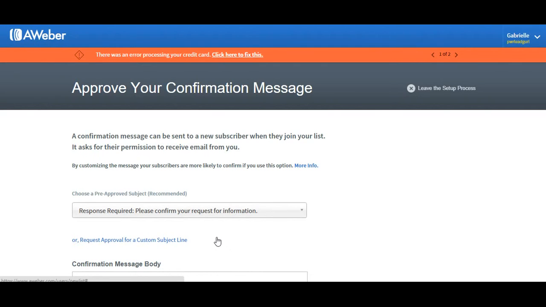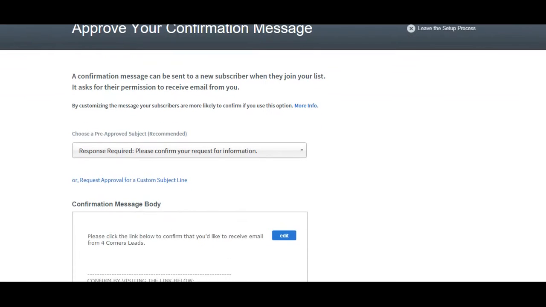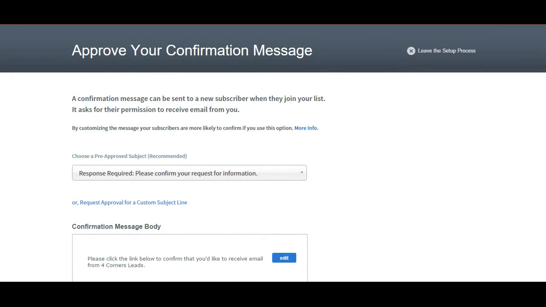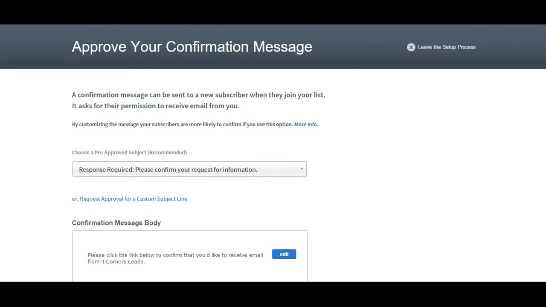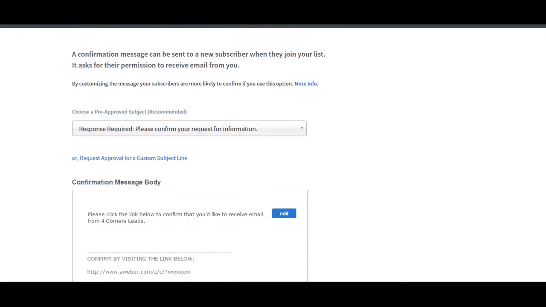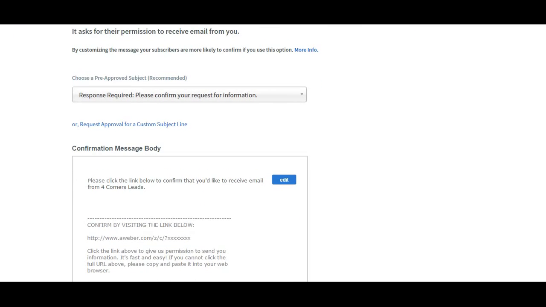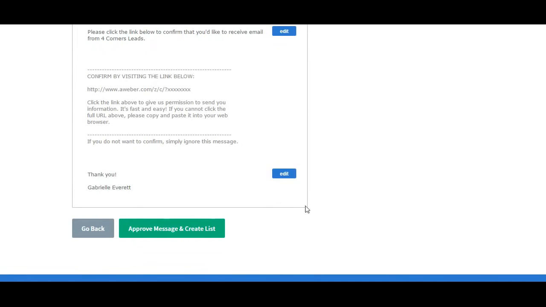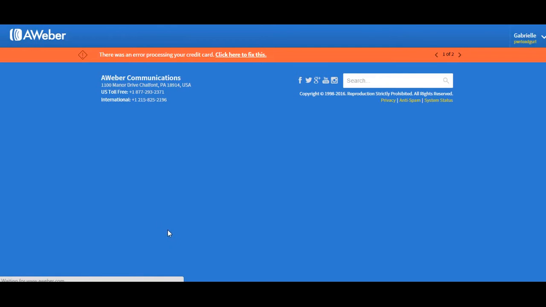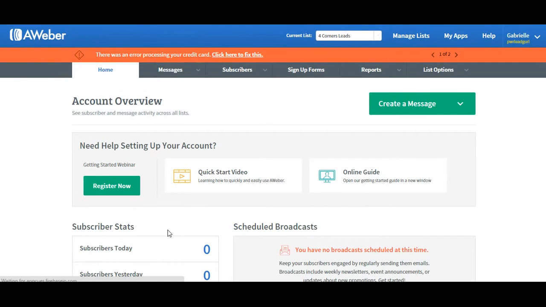Okay, now AWeber asks you to approve a confirmation message. So once people opt in, they'll get a confirmation message asking them if they indeed want to receive email from you. This is good for your protection because if anyone complains, you have proof that they did opt into your list. And also will tell you who the serious people are. So this is already preset. So we'll just go ahead. Okay, now that list is set up.